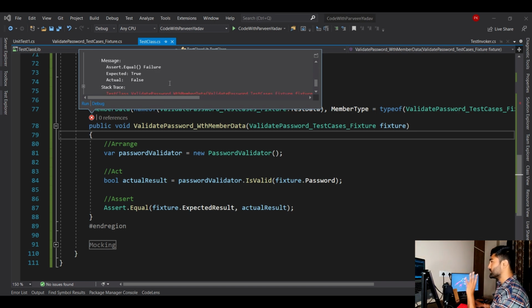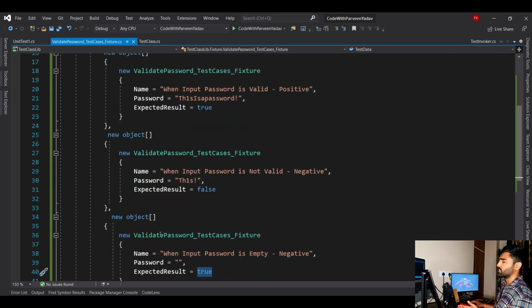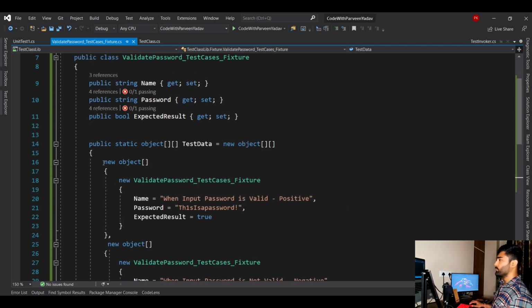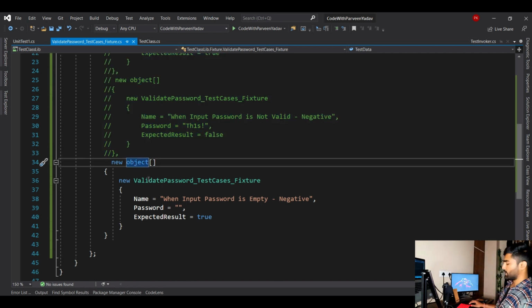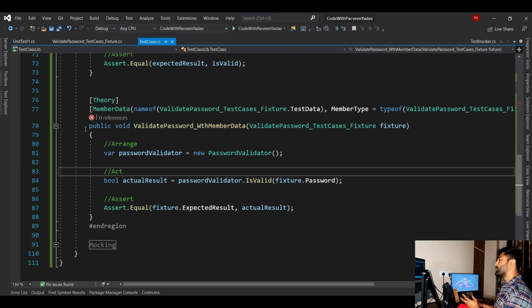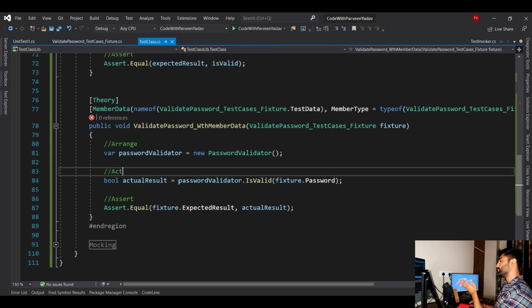If this window gives you a clear picture of which test case failed and for what reason, then that is fine. But normally what I do, because it is easy here with just 3 test cases, but in a normal project I have seen more than 10, more than 20 test cases in one theory. So when you have a clear picture of what line or what thing failed, you can comment out the rest and debug only that part. That will save you some time, because otherwise it loops through all those theory cases. It will loop only for this, and it would be easy for you to debug that code.